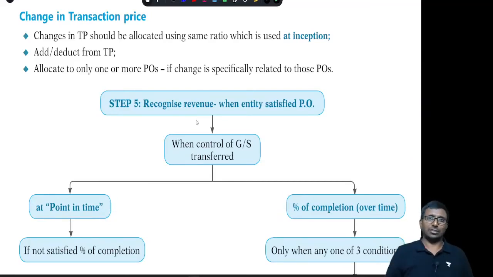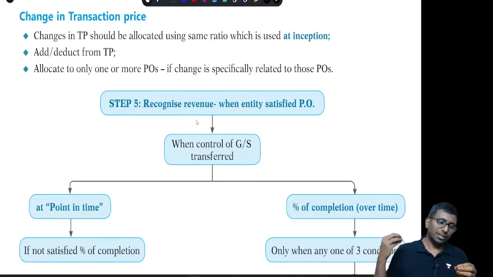Right, exactly, that's all. Next, step number 5. Step number 5, I said it is a bit crucial, very important. Recognize the revenue when the entity satisfies the performance obligation. So when do you say control of goods or services is transferred? It can happen in two different ways. One is at a point in time: at a specific point of time, everything, control, is transferred in one shot to the other party. And the second one is over time. Control is transferred over time.